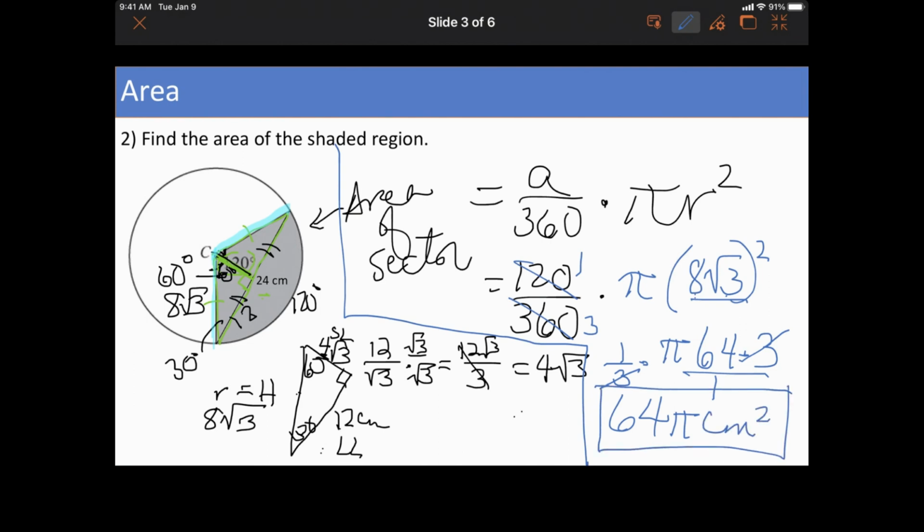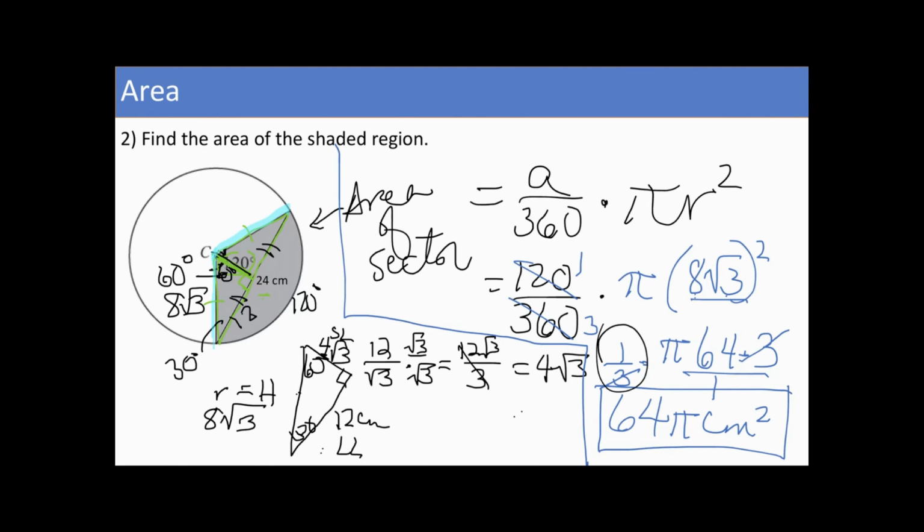This is why I also don't divide by 1/3 in my calculator, because what will happen, it'll give you 0.333, and it'll give you a decimal. It doesn't always give you the right number because of the way that calculators work. So it may give you like 63.99999 pi because you rounded 1/3 to 0.33333. It's one of the reasons we do not do that. And we hope that it's just going to simplify out at some point.